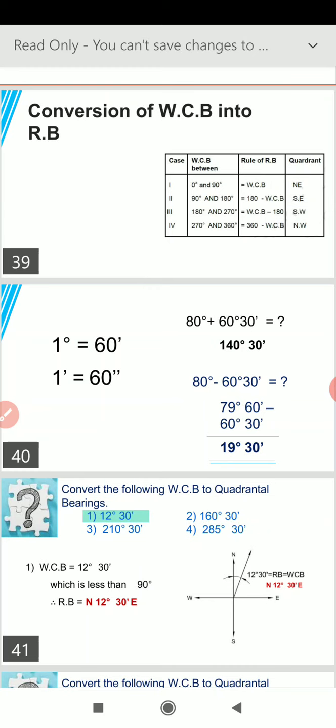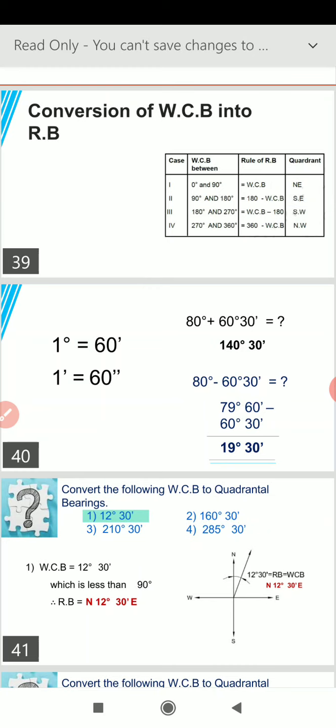From 60 minutes we subtract 30 minutes, the answer will be 30 minutes. Then 60 degree subtracted from 79 degree gives 19 degree. So the answer is 19 degree 30 minutes.